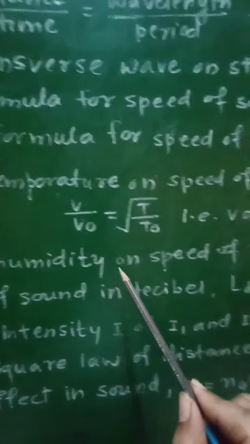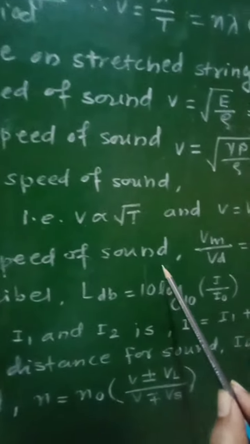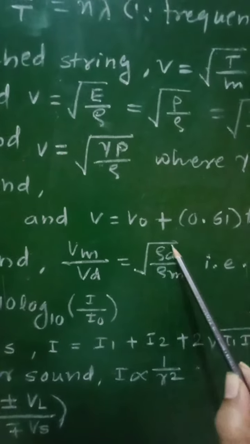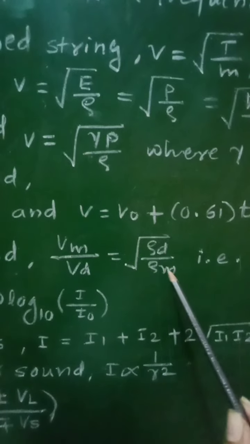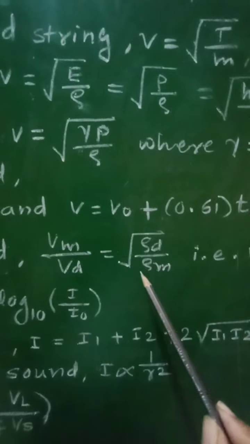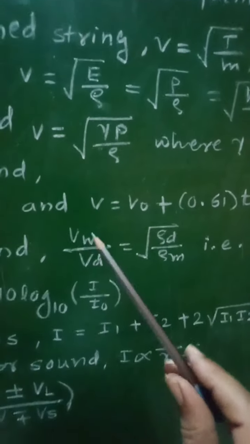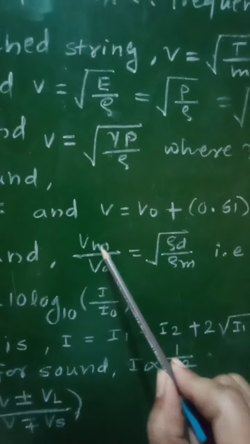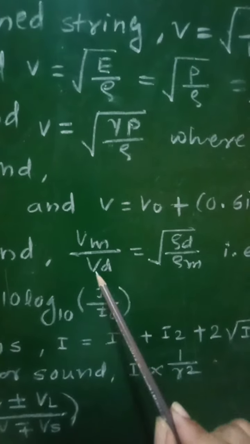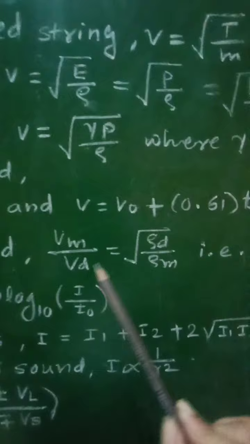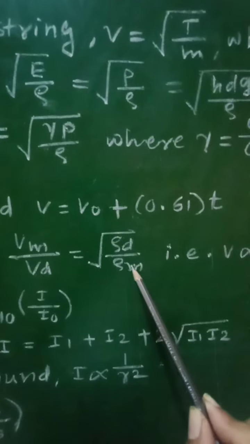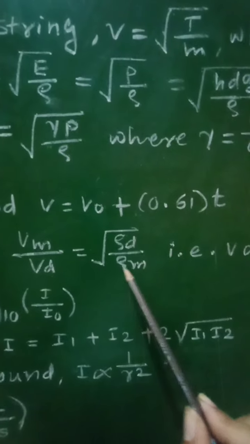So the effect of humidity on speed of sound in air is given as vm upon vd equal to square root of rho d upon rho m, where vm is velocity of sound in moist air or humid air, vd represents velocity of sound in dry air, rho d is the density of dry air and rho m is the density of moist air.